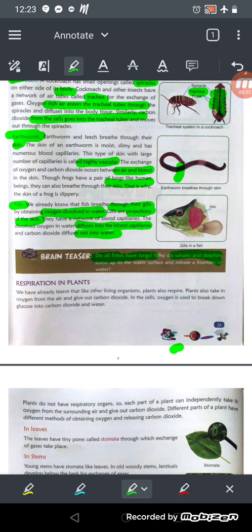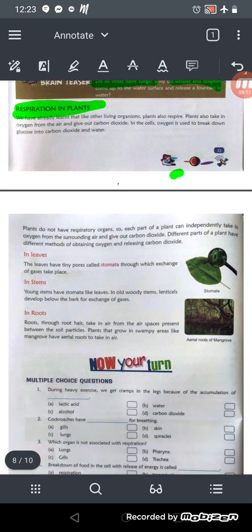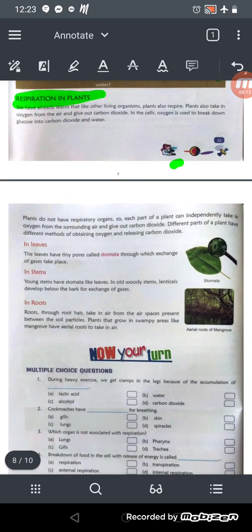Okay, now see the respiration in plants. Now we will learn about respiration in plants. You know all living beings respire, not only animals, not only insects, not only humans, but plants are also living beings. Plants are also living beings and they also do respiration. So how plants do respiration, we'll learn about that.